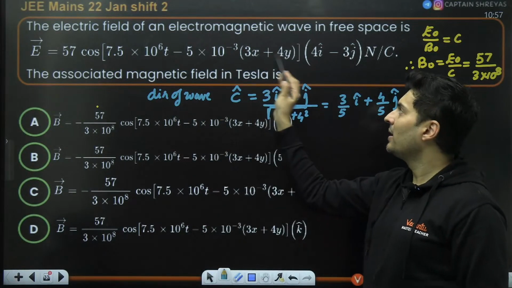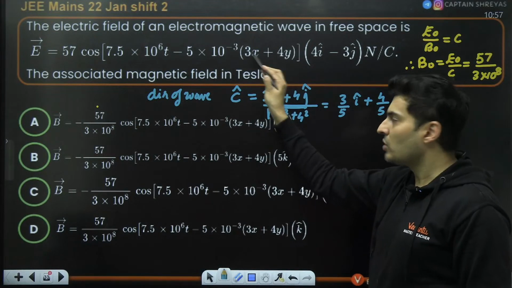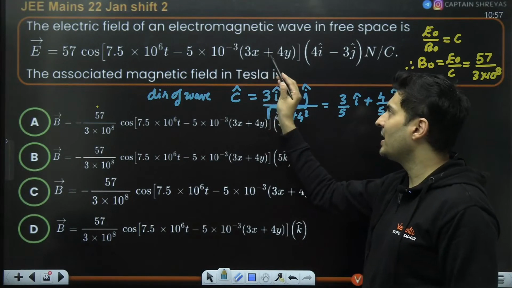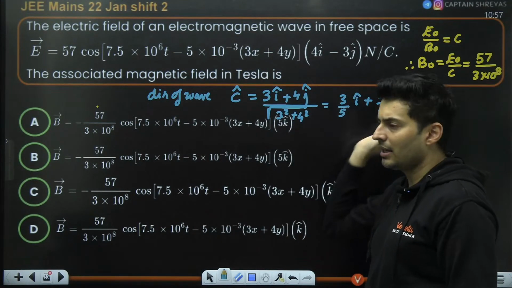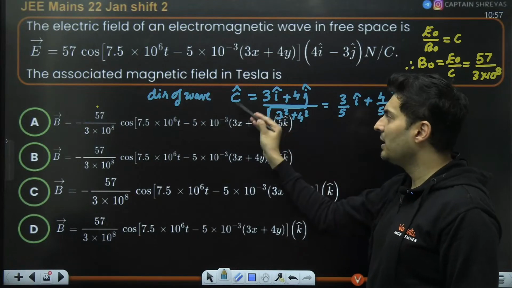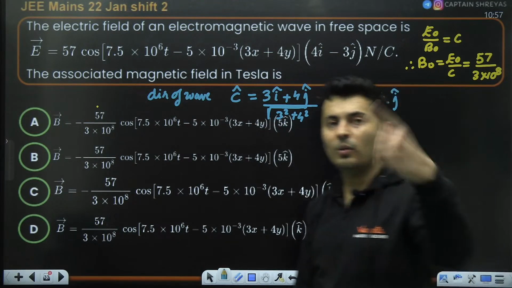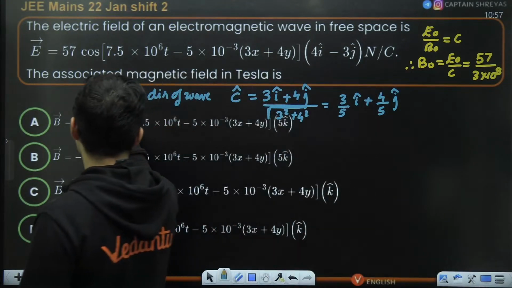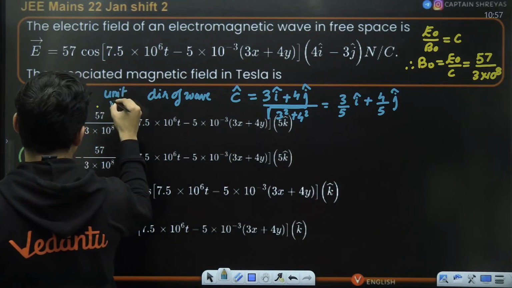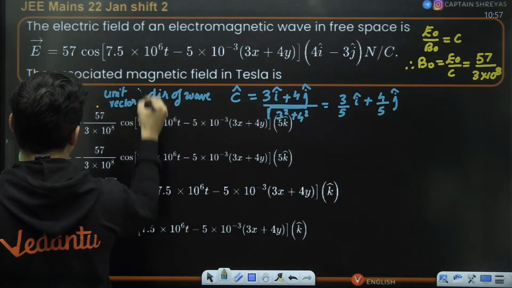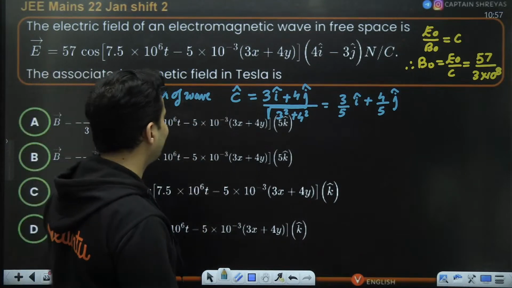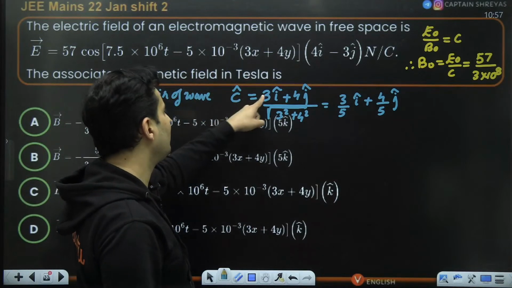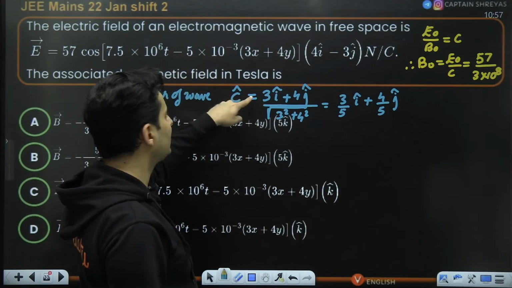Whatever is there over here, if it was X, Y, Z, accordingly you will take those numbers, 3 I cap, 4 J cap, something K cap, and divide by the magnitude, that will give me the unit vector of the direction of the wave. Now, if this is minus, this will be plus. If this is plus, this will be minus.